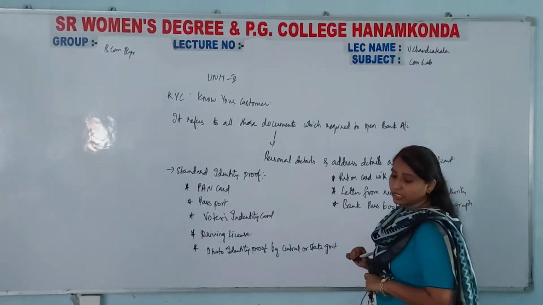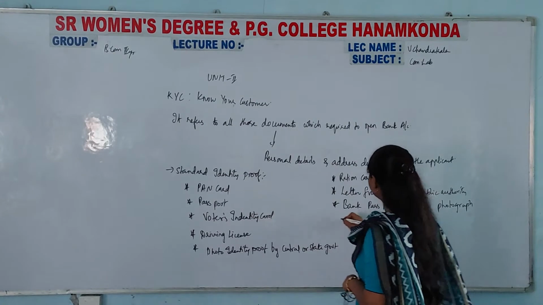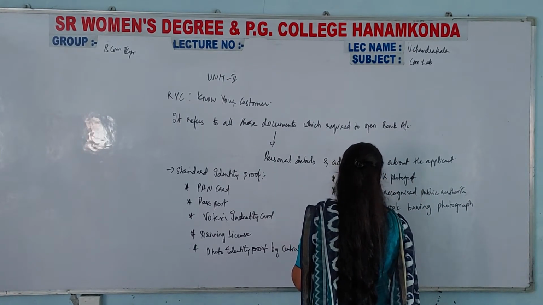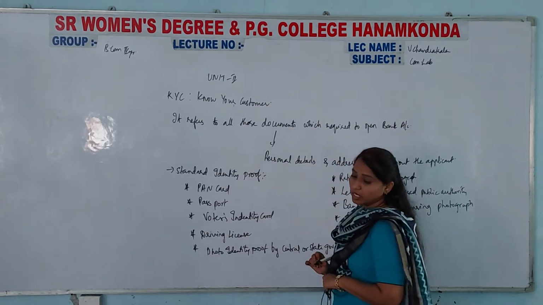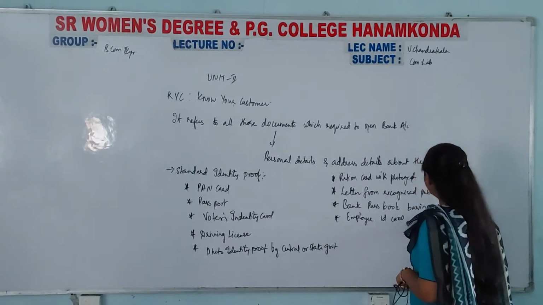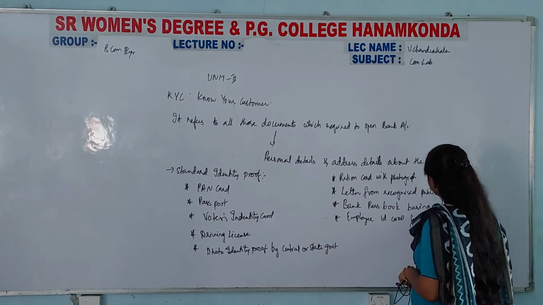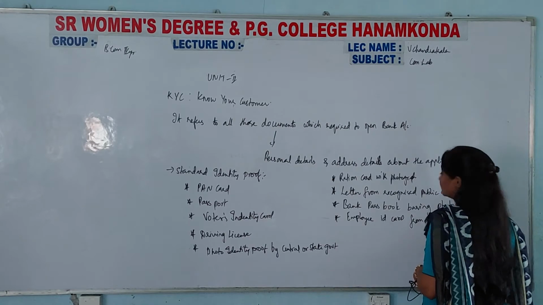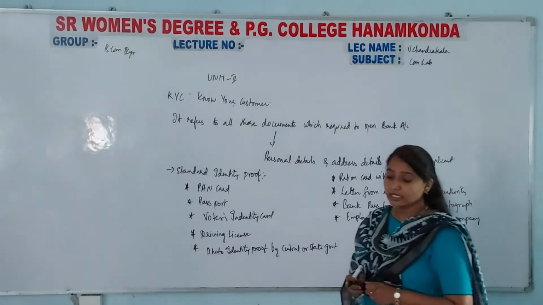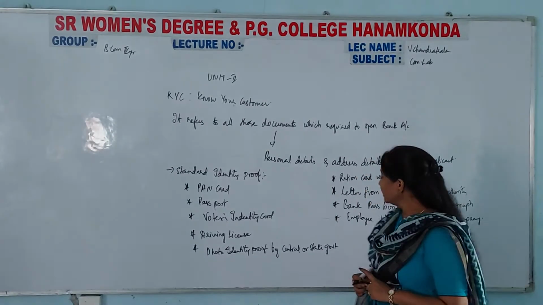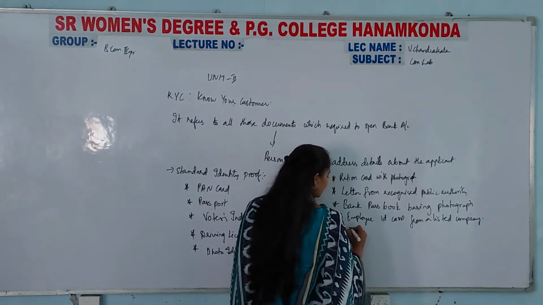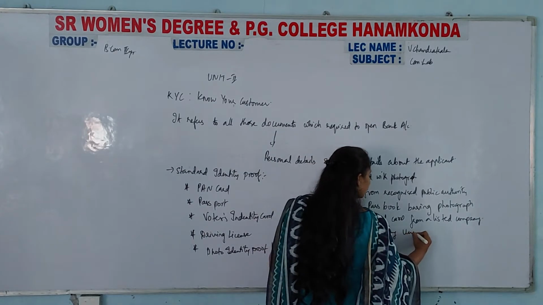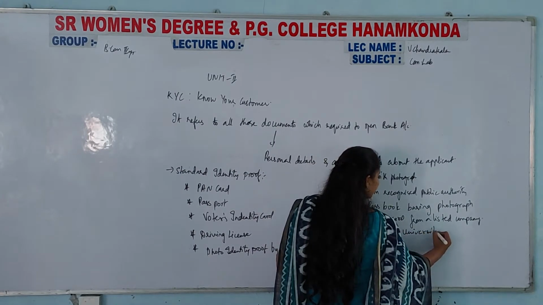Then next one, employee identity card. Employee ID card from any kind of employer, from a listed company, which means a well known company which is also listed with SEBI. Last one, identity card of any university. If you are a student, ID card from any recognized university.